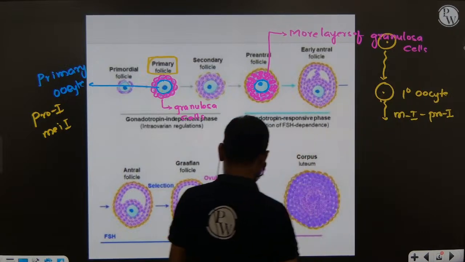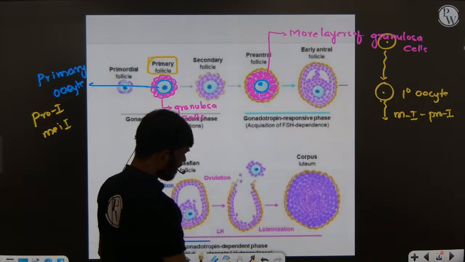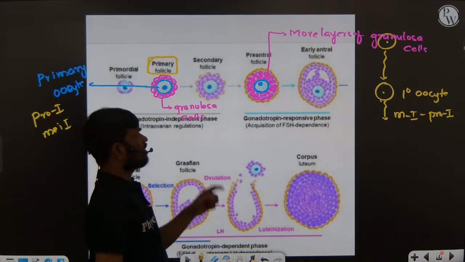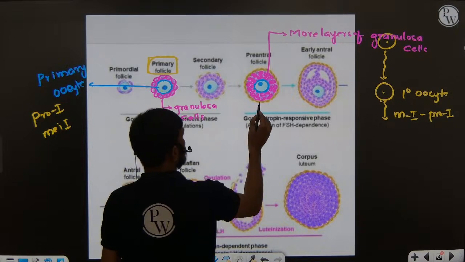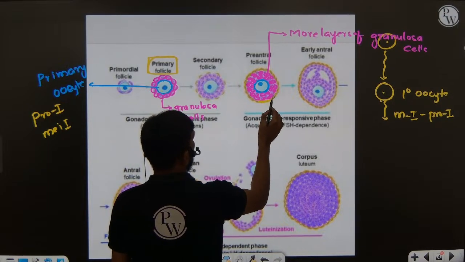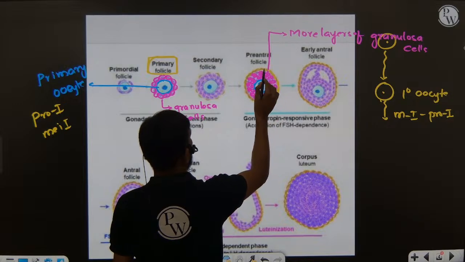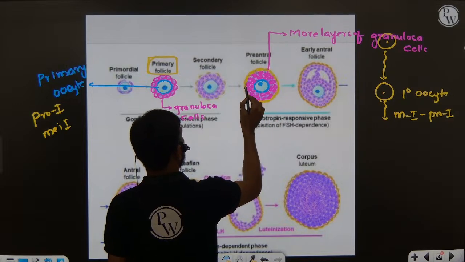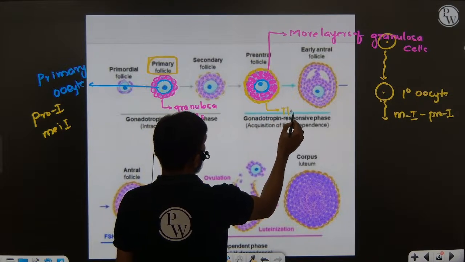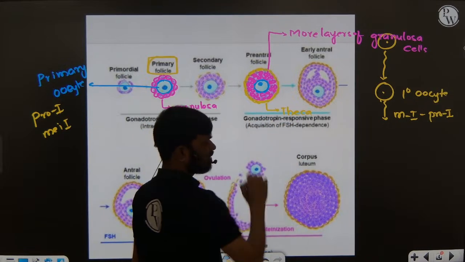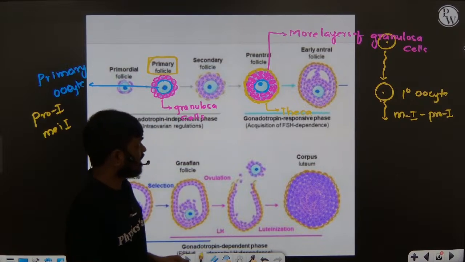Right? And one more thing here, very important, that outside the granulosa cells there is a theca layer. You can see the yellow color. The theca layer will also form. Okay, theca layer. So this is very important.